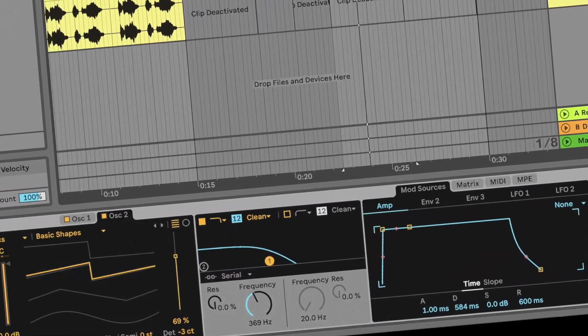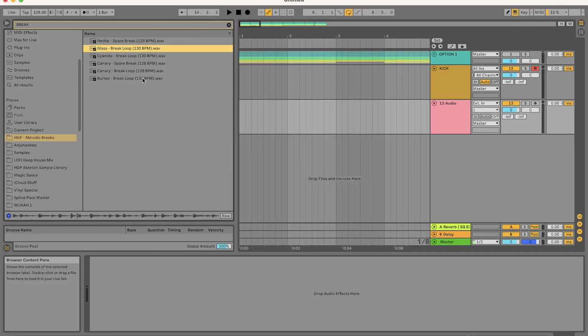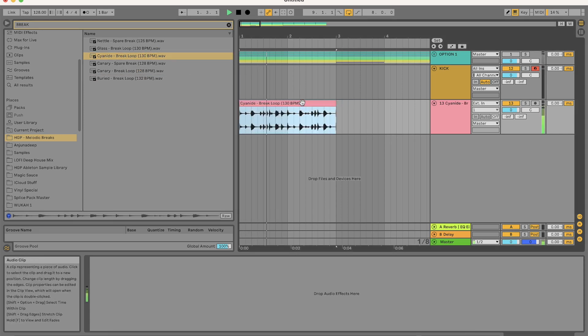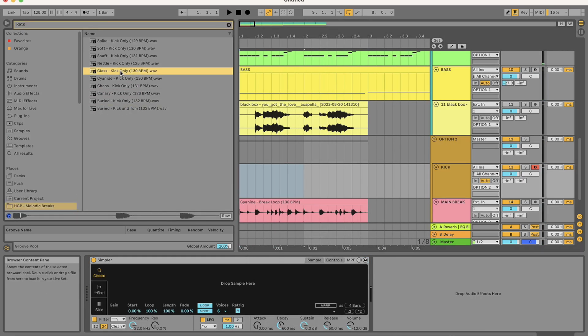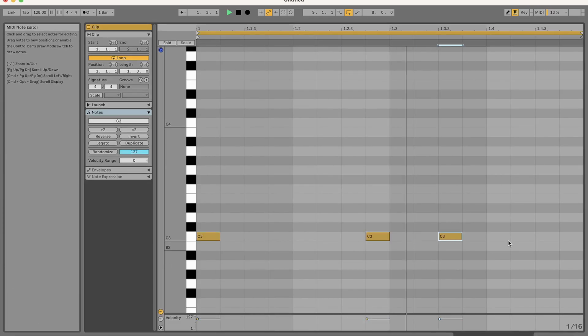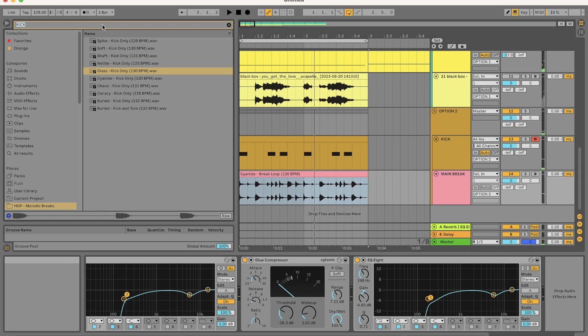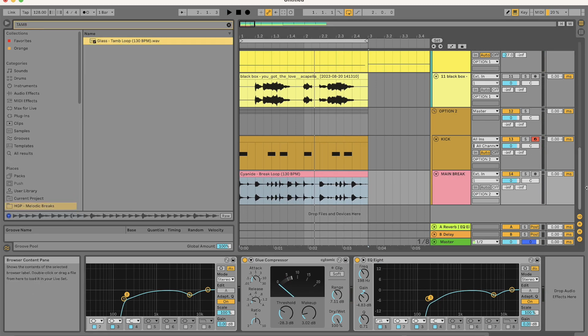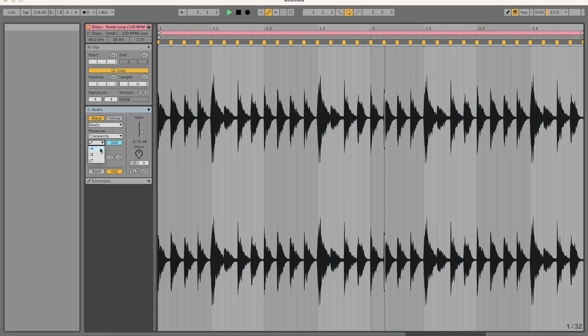Great, now let's move on to option number 2. Again, we start with a break sample. Drag it in. Glue and EQ to roll off the lows. Throw in a limiter and let's find a kick and then draw out a kick rhythm. Lovely. Let's use the tambourine loop as a shaker. Tambourines can be quite sharp, so you need to use a lot of EQ and a lot of glue.